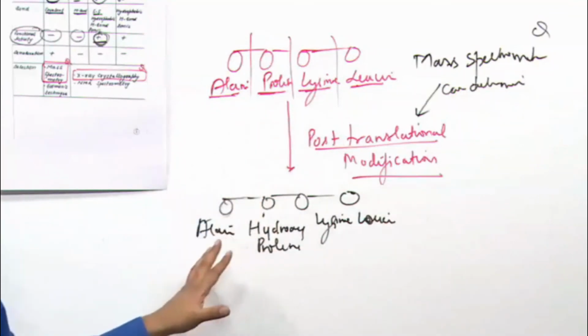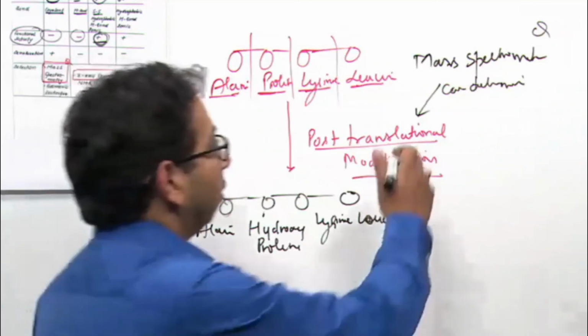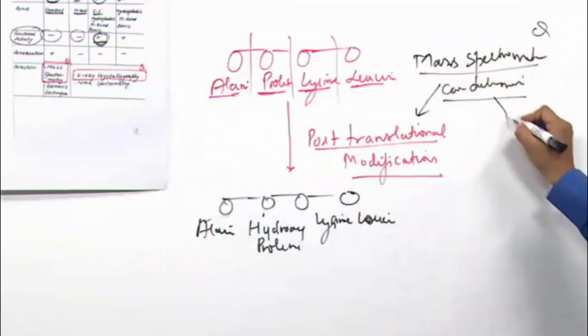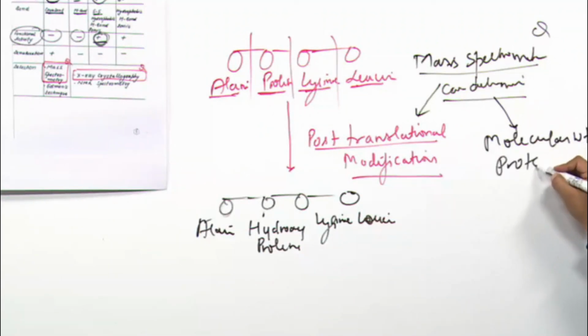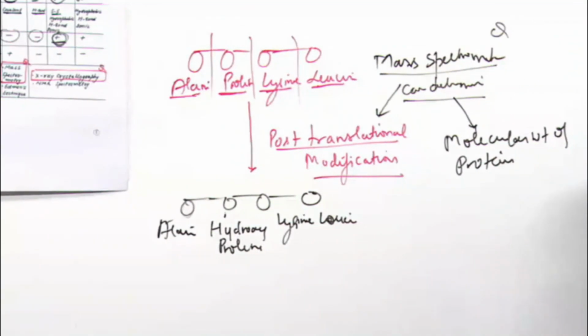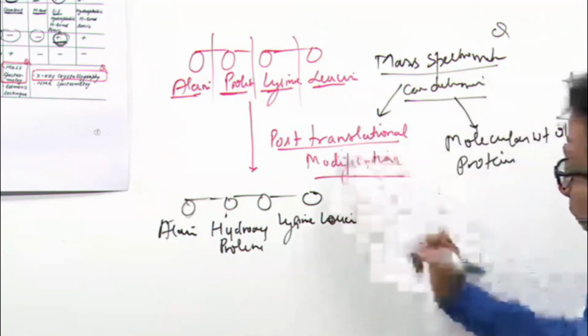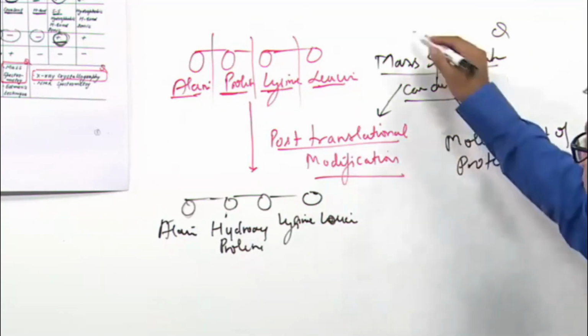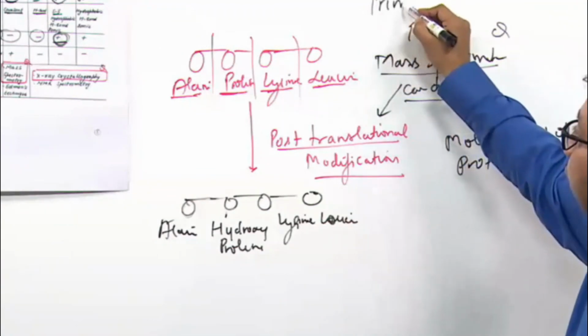So can mass spectrometry determine the molecular weight of protein? Yes. Mass spectrometry can determine post-translational modification, molecular weight of protein, and definitely sequence of amino acids or primary structure.